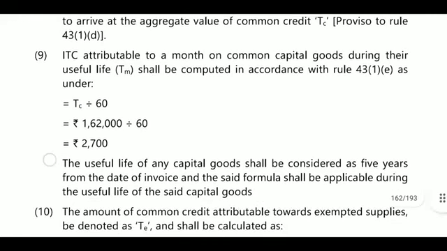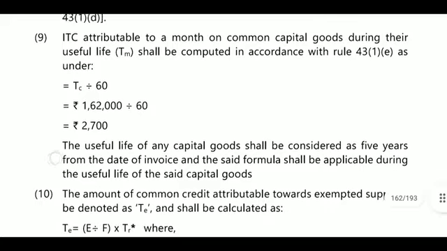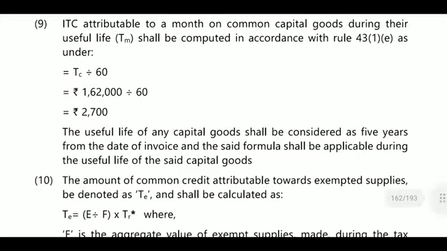Next, point number 9. ITC attributable to the month. Month means we will consider commonly 60 months. For the month, if you divide by 60, so 1,62,000 divided by 60, it is 2700. This 1,62,000 is related to 3 items. The useful life of any capital goods shall be considered as 5 years from the date of invoice, and the said formula shall be applicable during the useful life of the said capital goods.